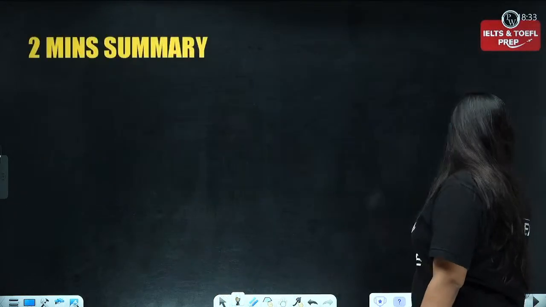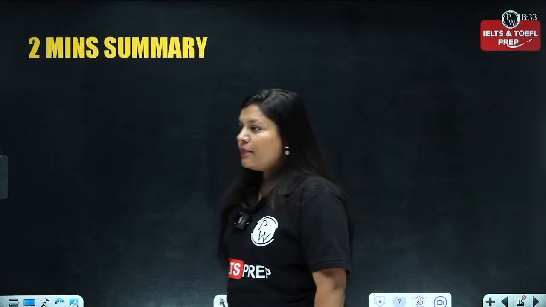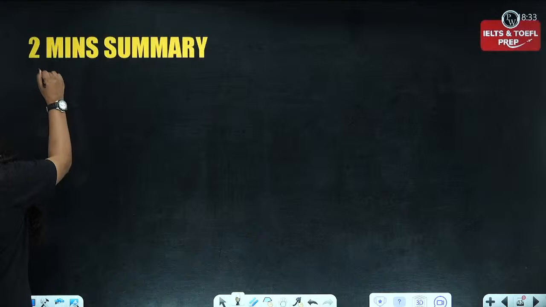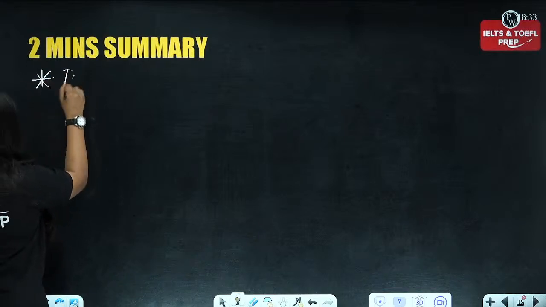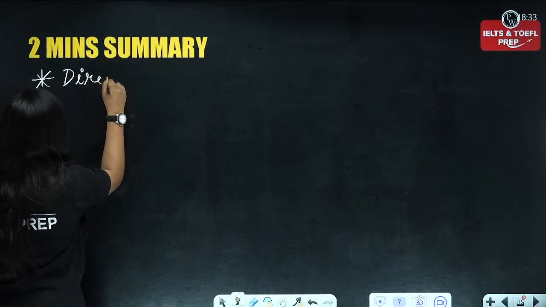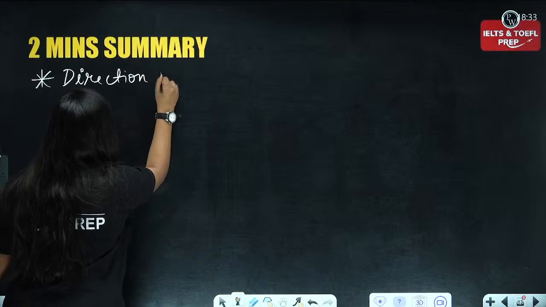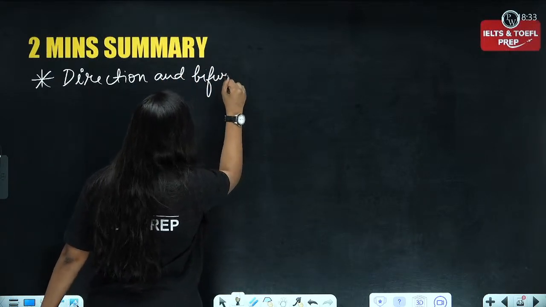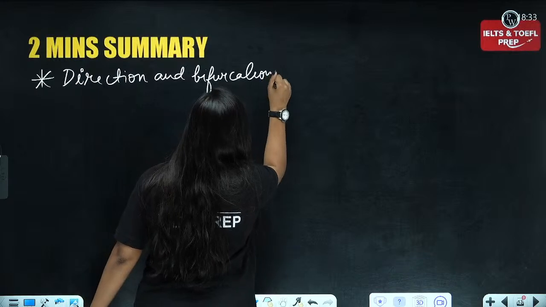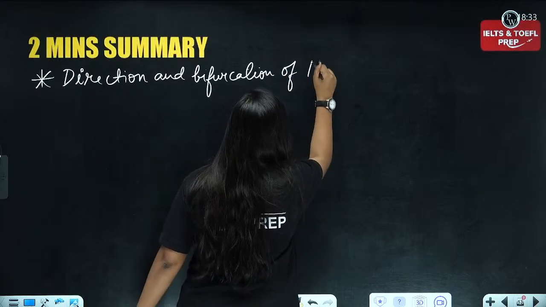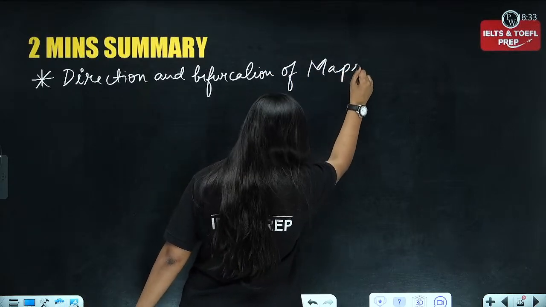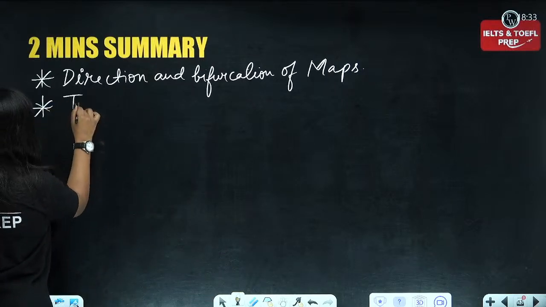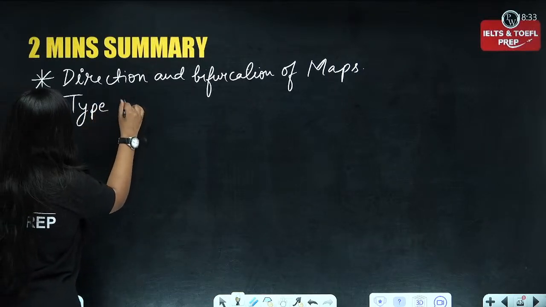Now, yes, let's have a quick summary of the things that we have learned today. Okay, so first of all, directions are very important. Okay, now direction and bifurcation of the map. Bifurcation of maps is very important over here. And next is the type of structure you choose to present.